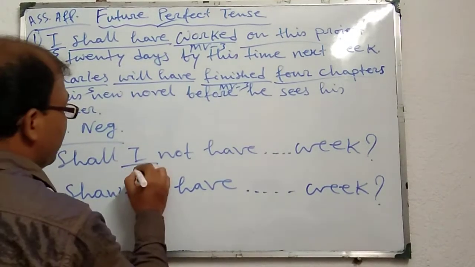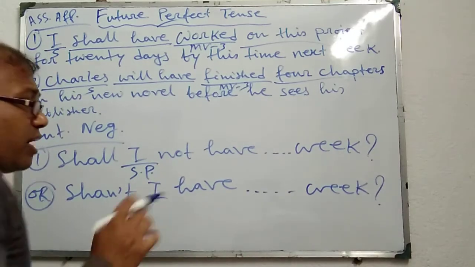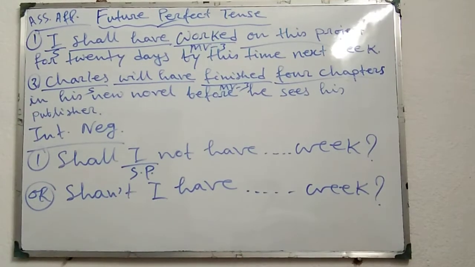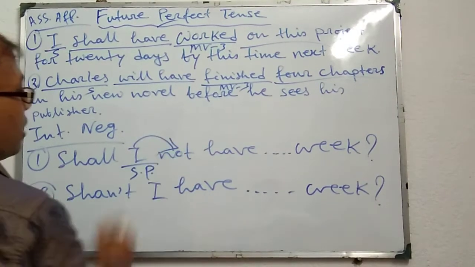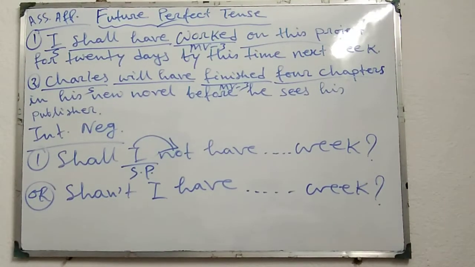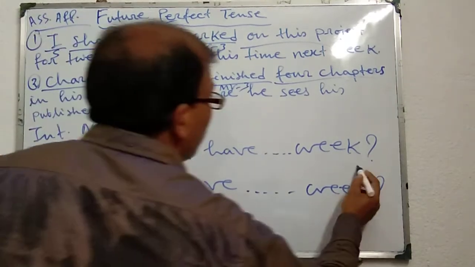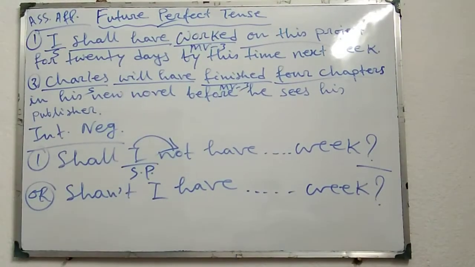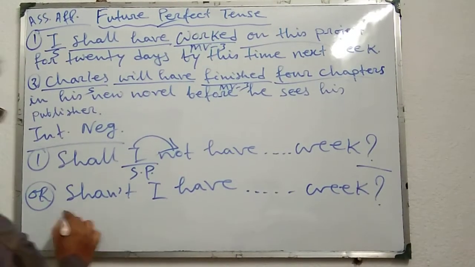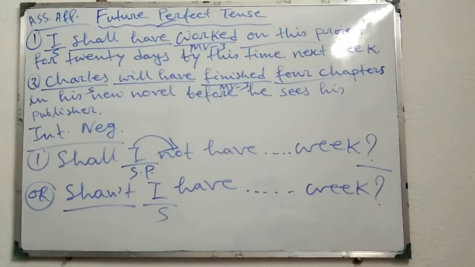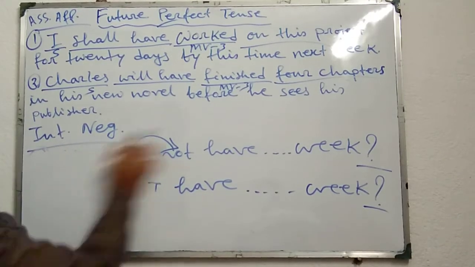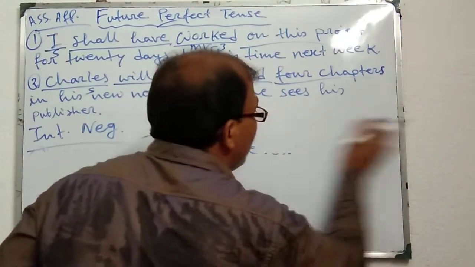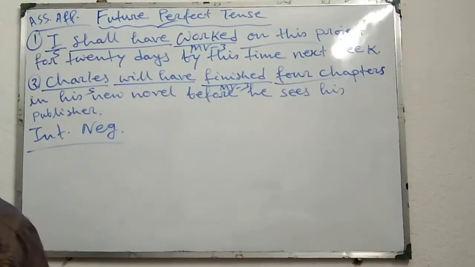Here I is a subject pronoun. That's why if we use the full form of not, then not will be placed just after the subject pronoun, and at last question mark. But if we use the shortened form, we can use it before any subject, and at last we have to place question mark.